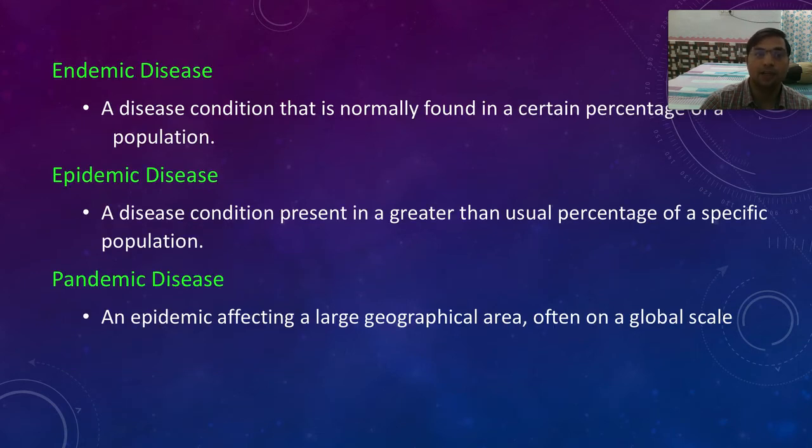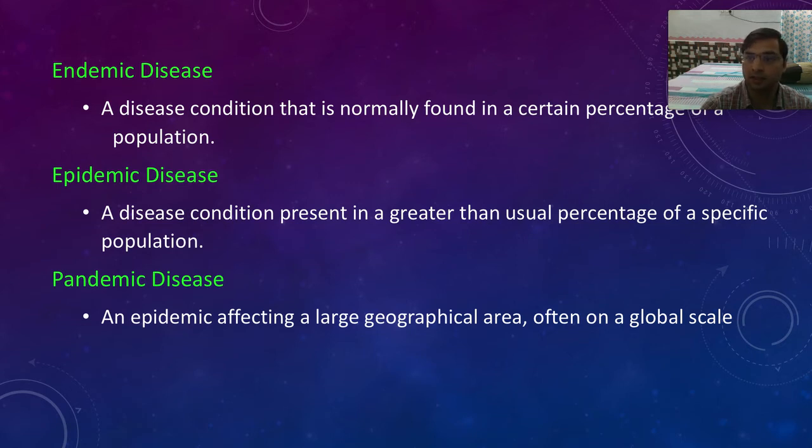Then endemic diseases, epidemic diseases, and pandemic diseases. Endemic means when a disease is present only in a certain percentage of a population, whereas epidemic means a disease which is present in a big population. We can understand this with an example.